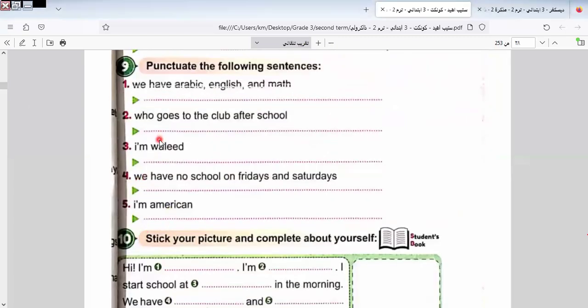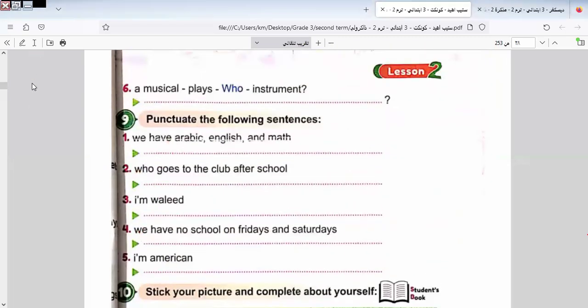Here is the punctuation. Let's do it together. Here we have, I answer two of them and I will leave the rest for you to do by yourself. Here we have "we" written in small letters, so I corrected it with a capital letter. "Arabic" written in small, I will write it in capital. Okay, here "English" is written in capital letter.